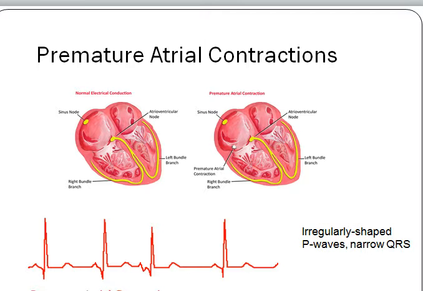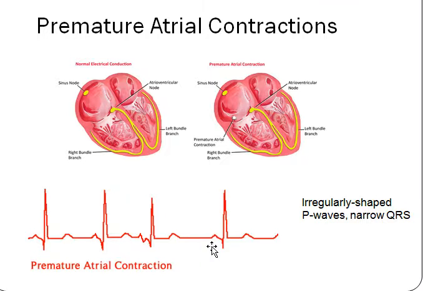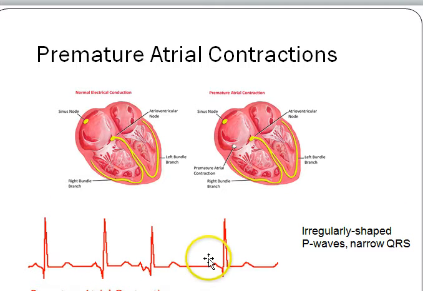It's a little hard to see on this rhythm strip down here. That's where you have sort of these weird looking P waves. Like you've got your nice normal PQRST here, your normal PQRST here, but then you've got this weird looking P wave and a little bit weird looking QRS. So again, it's a little hard to see, but they're not normal shape, and the QRS is looking very abnormal as well. But that could be one, you might see it on the test. You could see it on the certification exam as well.